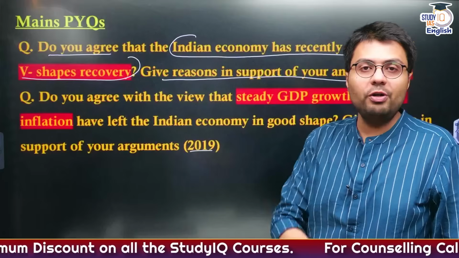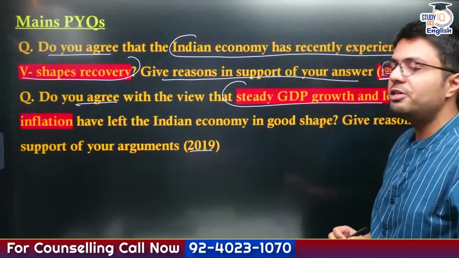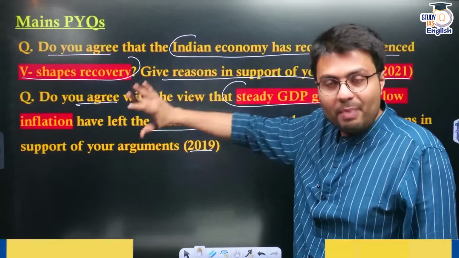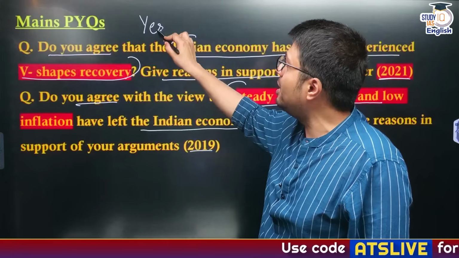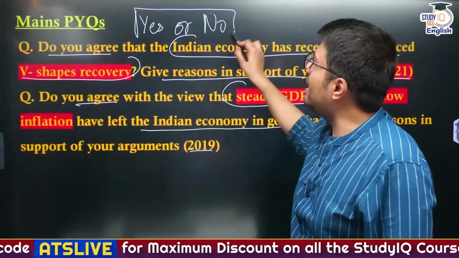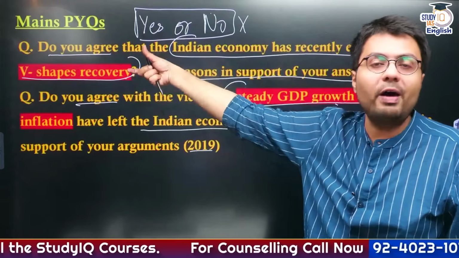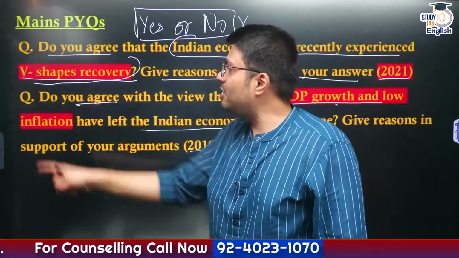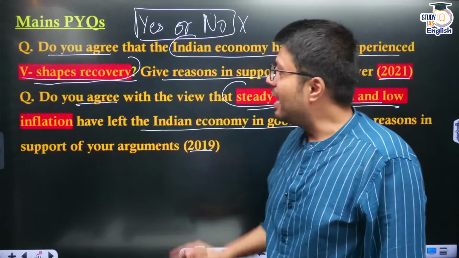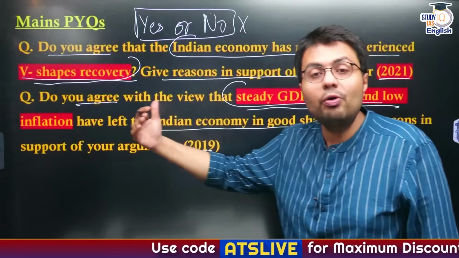Similarly, even if you look at the question of 2019, it says: do you agree with the view that steady GDP growth and low inflation has left the Indian economy in a good shape? Well, you will think primarily by reading this that it is giving you an option to agree with the question or to disagree with the question, right? But this understanding of the question is incorrect because this is a loaded question. UPSC wants you to justify what they have already said, that India is in a V-shaped recovery or India is witnessing steady GDP growth and low inflation, and you will have to give arguments to support this position of the UPSC. So that is why I told you this is a loaded question.